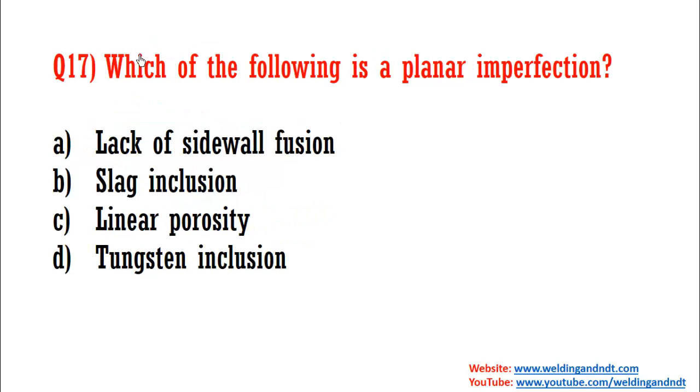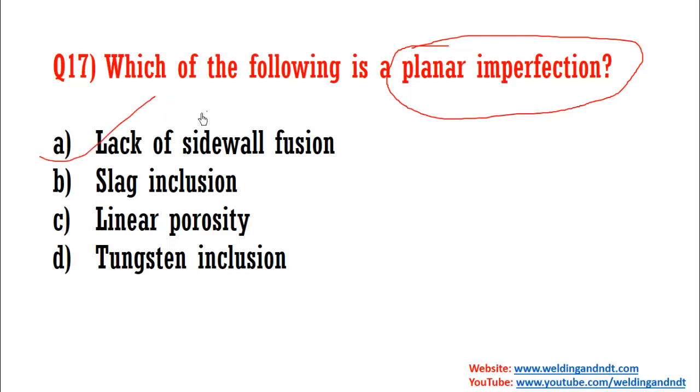Now question number 17. Which of the following is a planar imperfection? In CSWIP chapter 3 I had explained what is planar imperfection and what is non-planar imperfection. So I'll give the answer, and the answer is the lack of sidewall fusion. Very straightforward. A will be the answer.